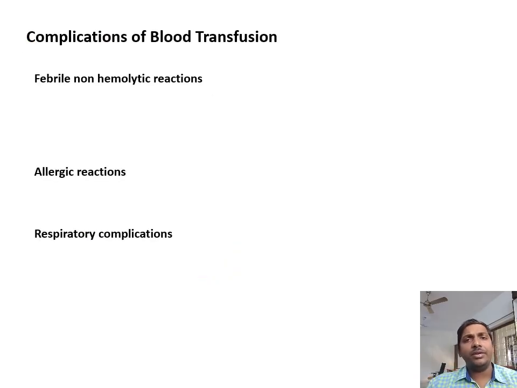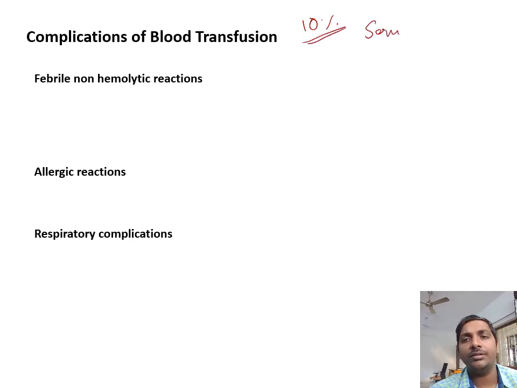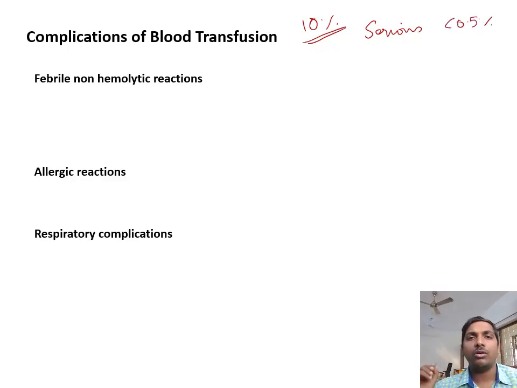Then moving on to the complications of blood transfusion. Generally, the complications of blood transfusion stand around 10%, but serious complications are less than 0.5 percent. Okay, so the following are the complications. Number one, the most common will be the febrile reaction. That's why whenever you start any blood transfusion, the patient may have fever, chills, and rigor. So we always give Avil and Dexa as pre-medication before transfusion.